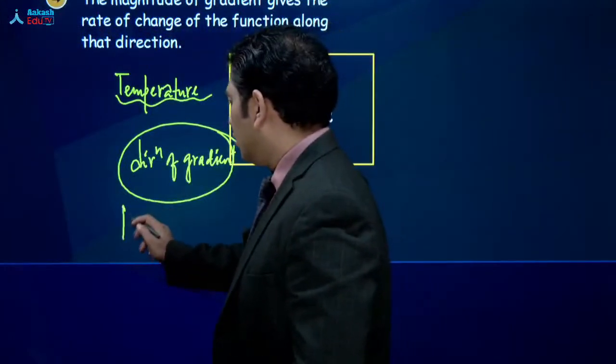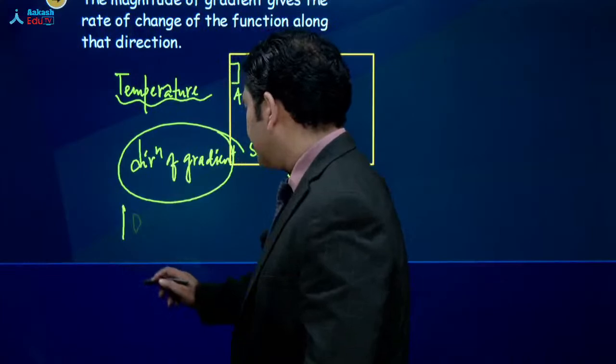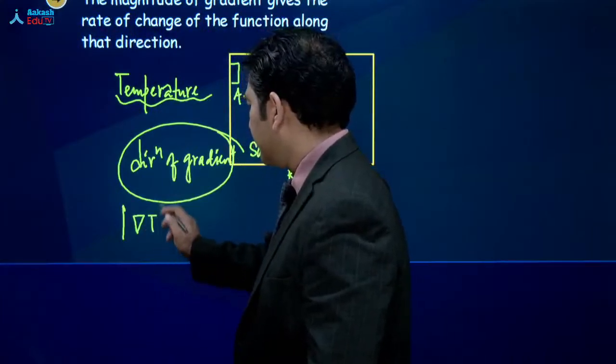Now we would say what would be the magnitude of temperature gradient.